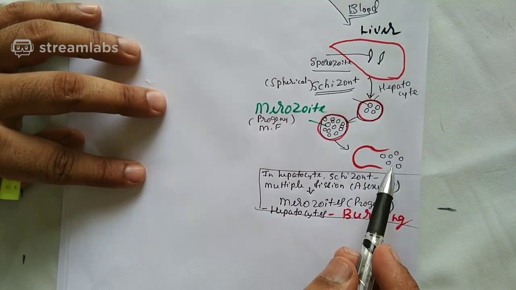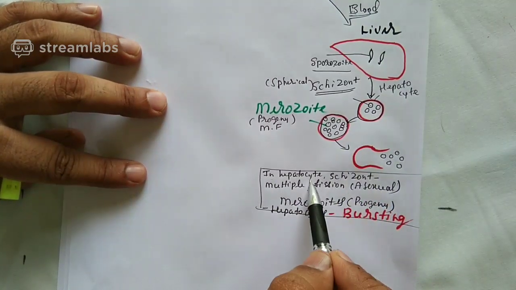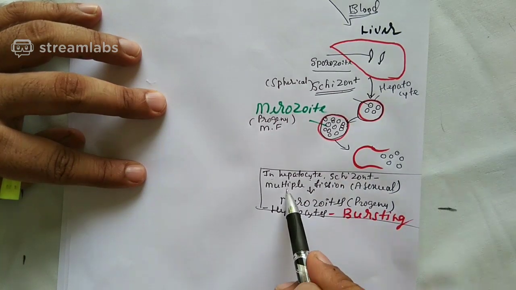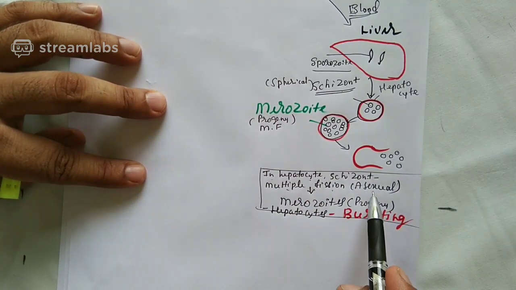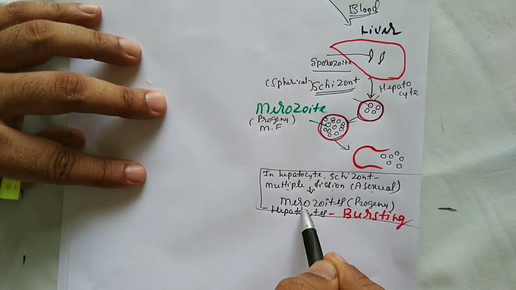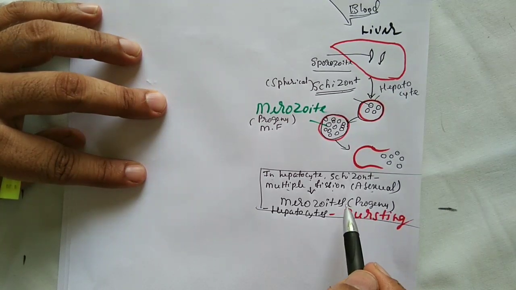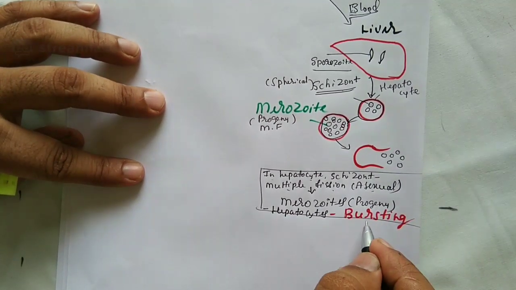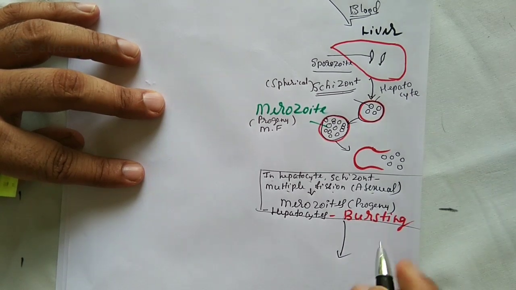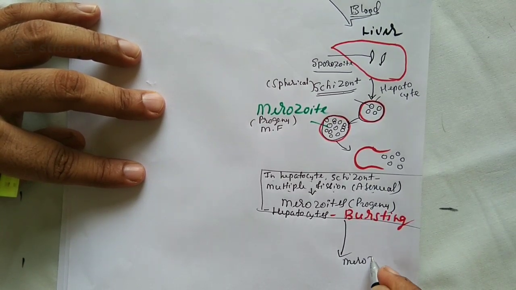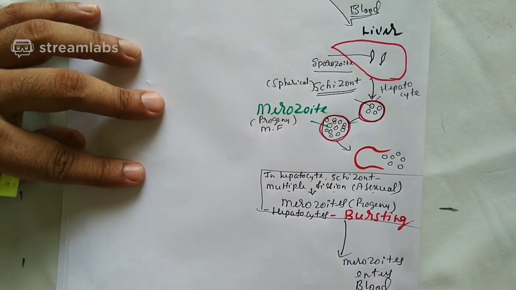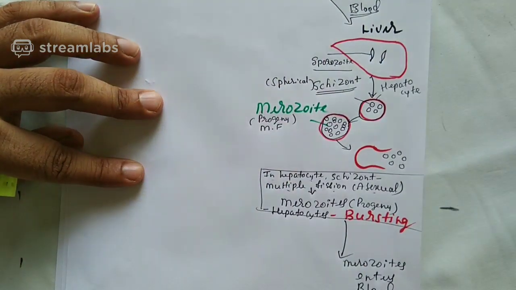In hepatocytes, schizonts undergo multiple fission asexually to form merozoites. And what happens after forming merozoites? Hepatocytes will burst. When it bursts, the merozoites enter the bloodstream. That means they were in the blood, they have come once again back to blood.